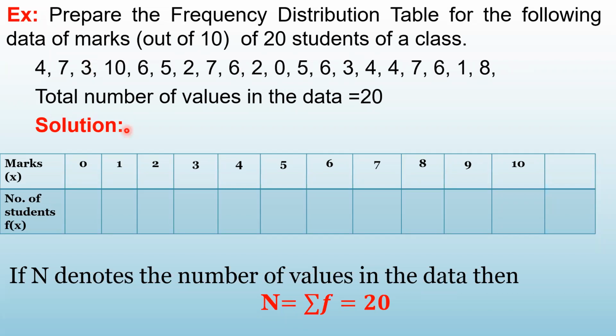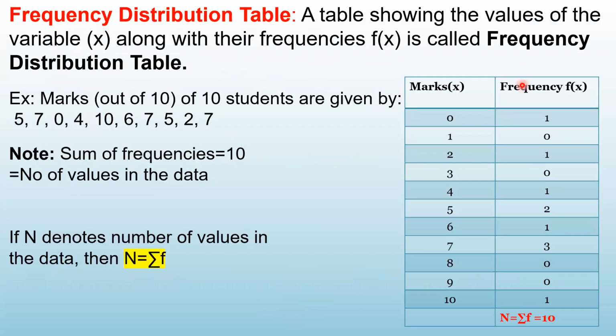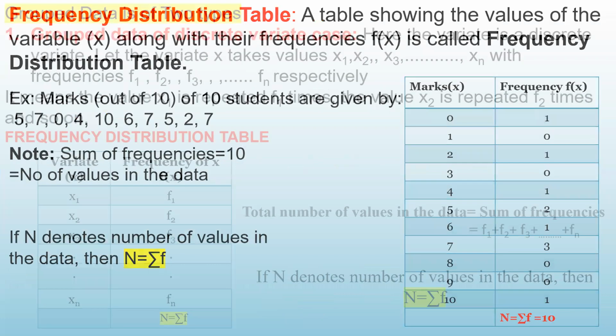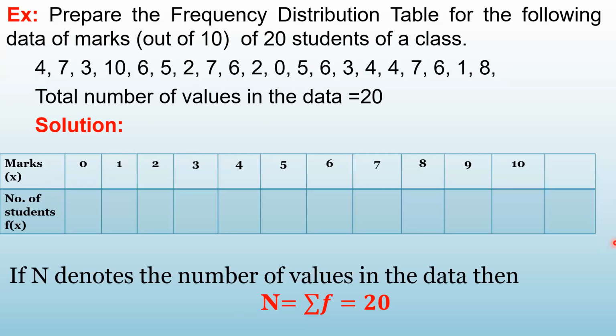So what are we going to do? We have to prepare it. I have prepared the table horizontally. आप टेबल को horizontally भी prepare कर सकते हैं और vertically भी कर सकते हैं, ठीक है? मेरे पास स्पेस कम था तो मैंने यहाँ पर horizontally prepare किया. The first row is my marks and the second row is number of students with that much marks.